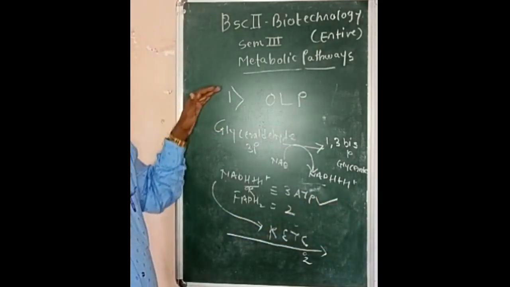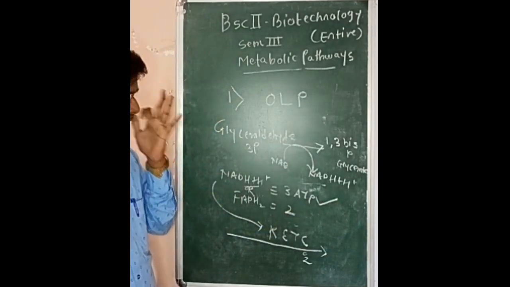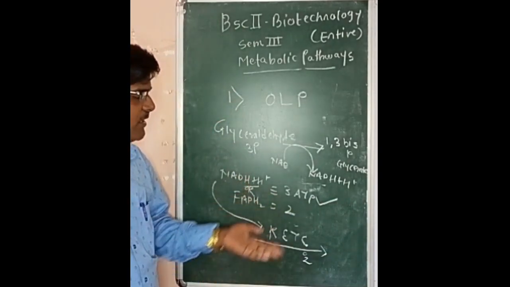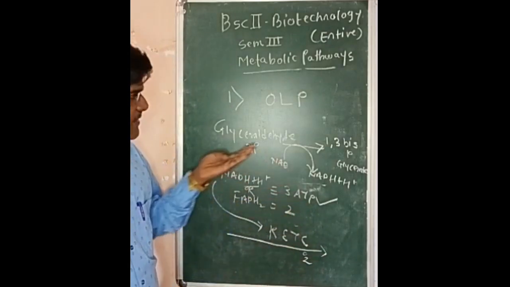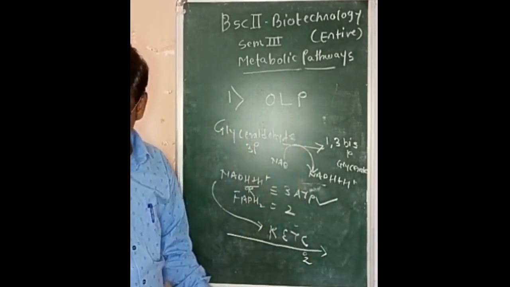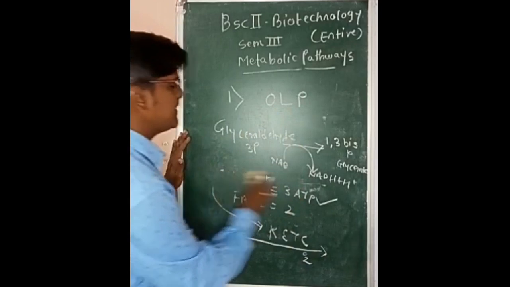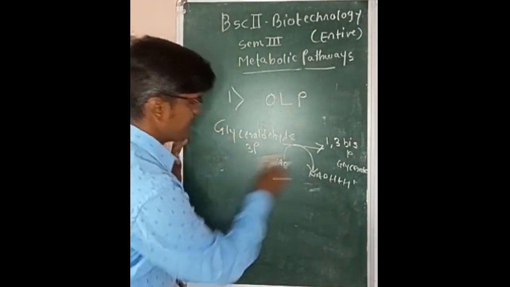So when we study glycolysis and stoichiometry from the bioenergetics point of view, how these ATP are generated, whether by oxidative level phosphorylation or by substrate level phosphorylation, these points are taken into consideration.